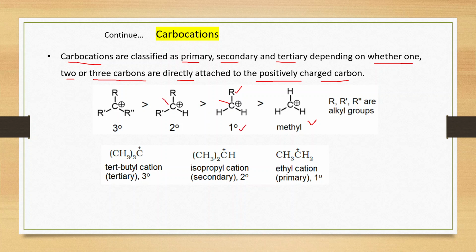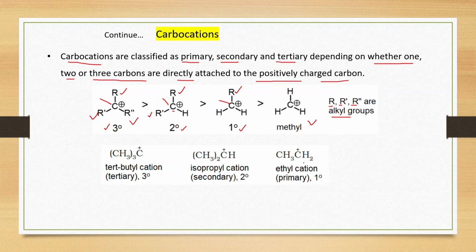Now, see in this. This carbon bears the positive charge and to this carbon 2 alkyl groups are attached. So this carbon is a secondary carbon. Okay. So this carbocation is known as secondary carbocation. Now this carbon bears the positive charge and to this carbon 3 alkyl groups are attached. So we can say this carbon is a tertiary carbon. Okay. Positive charge is present on the tertiary carbon. So this is tertiary carbocation. Where R, R dash and R double dash, these are the alkyl groups. They may be same or they may be different.